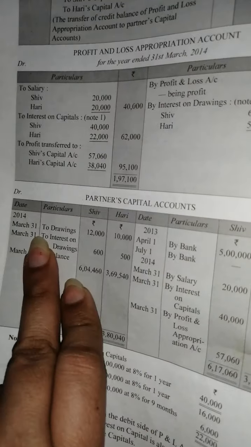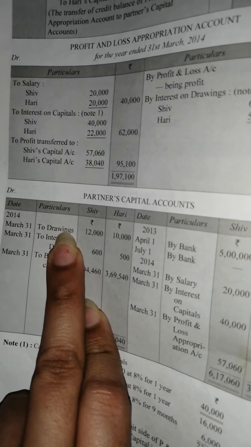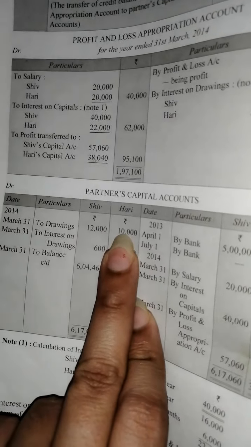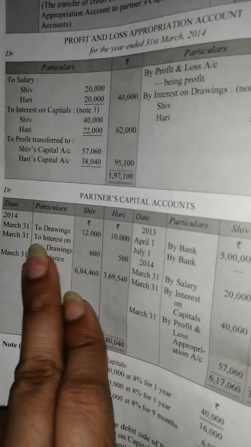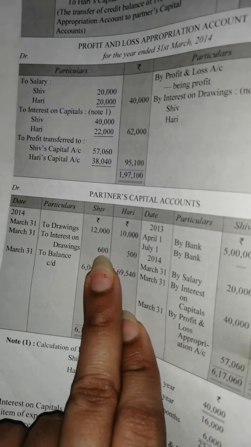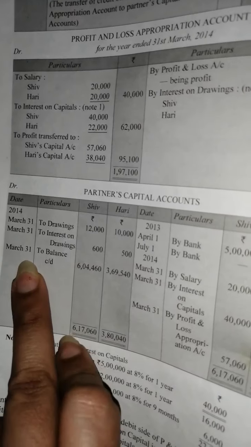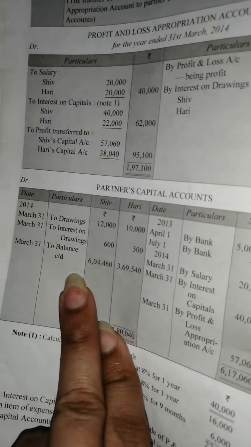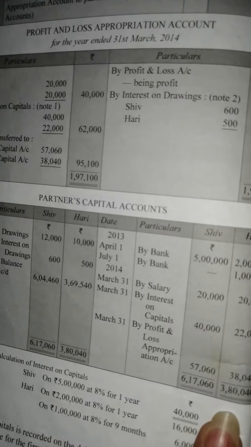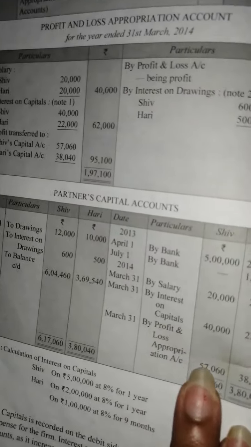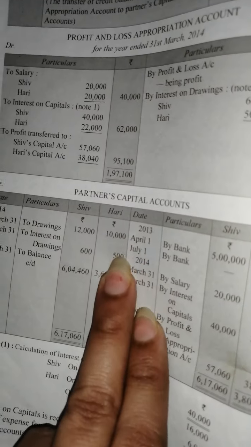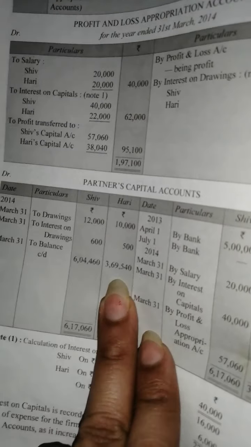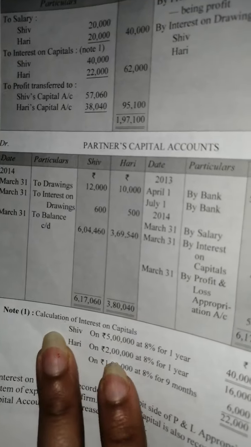Now the charges: drawings of 12,000 and 10,000 will be debited in their accounts. Interest on drawings is also a charge, so it will also be debited in their accounts. The balancing figure will be written here: the totals are taken and this amount is deducted from that amount, and the balancing figure is written here. Is it clear to you?